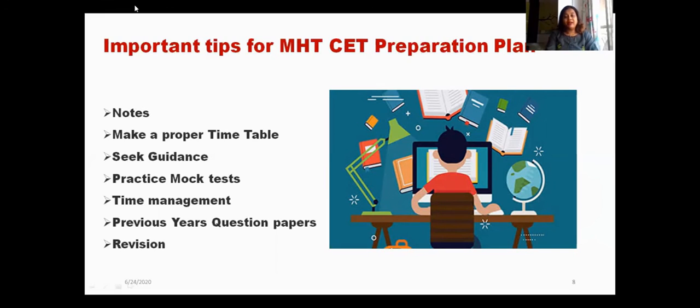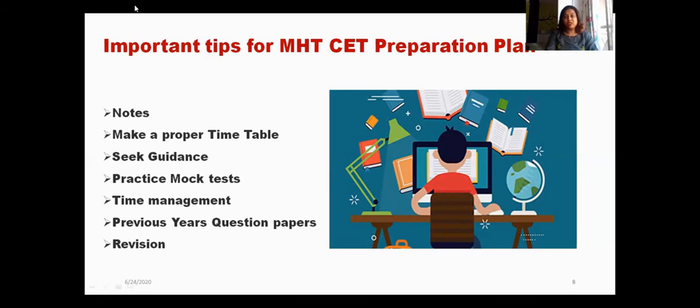You should practice more and more mock tests so that you will be confident about your preparation. Time management is very important while preparing and while solving the exam also. Otherwise, if there is no proper time management, you will find that you have solved only half of the question paper.